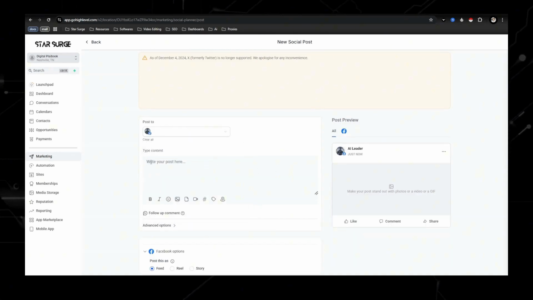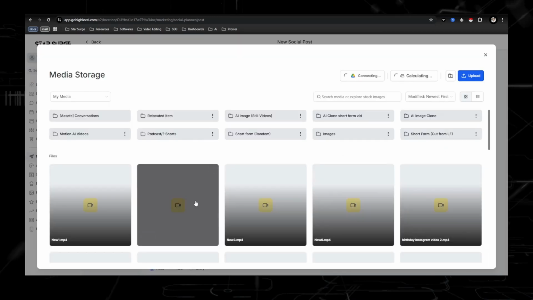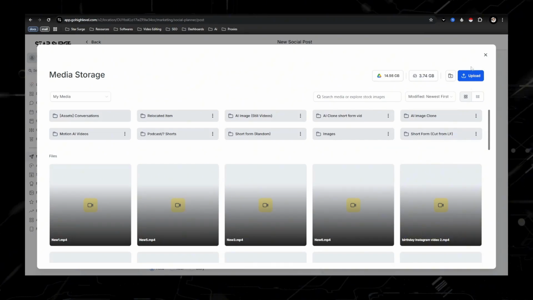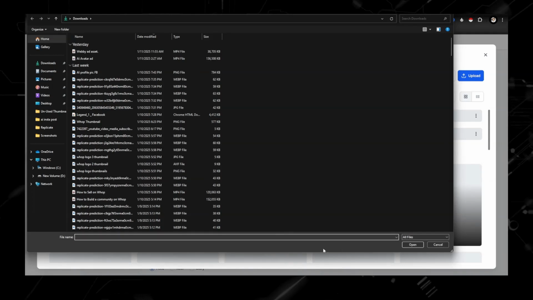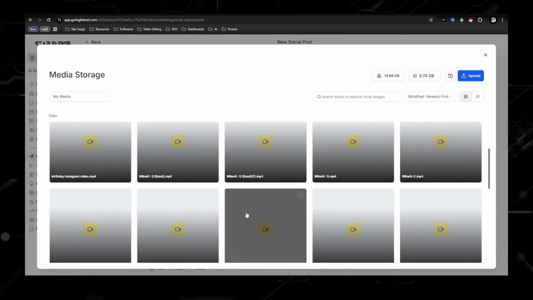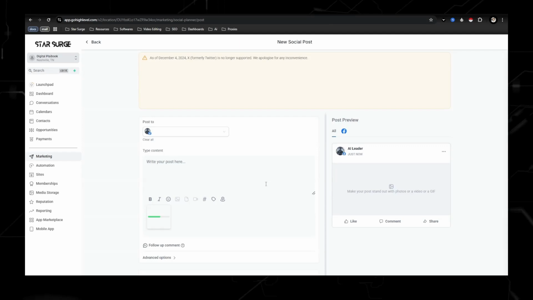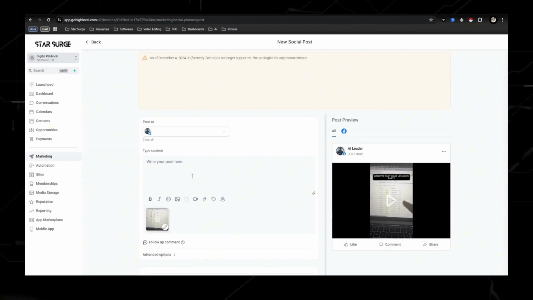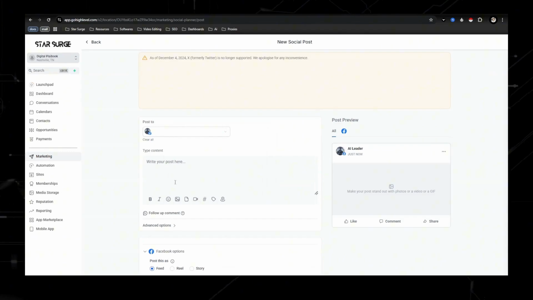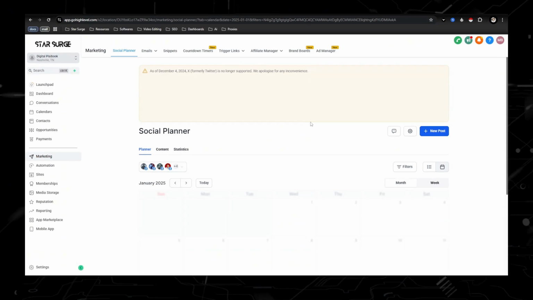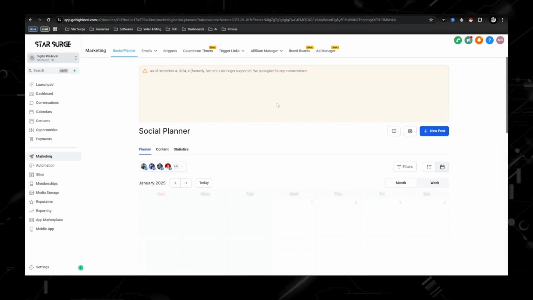You can use ChatGPT to figure out the type of descriptions that you want, and then you would click on this little video thing. Excuse me, you would click on the video thing, and then you would hit upload, and then wherever you downloaded the videos, that's where you would upload them, and then you would import, and voila. I'm not going to import it, but then you would have your video ready to go. This was a simple walkthrough, kind of going through everything high level.